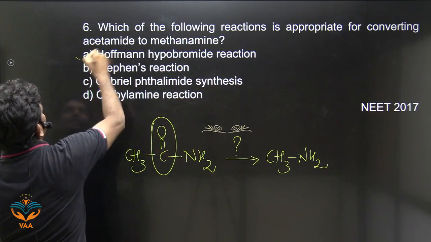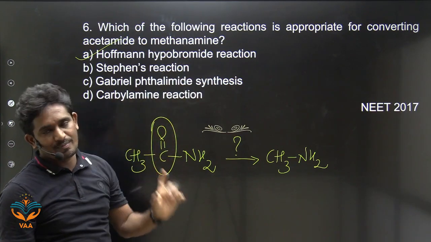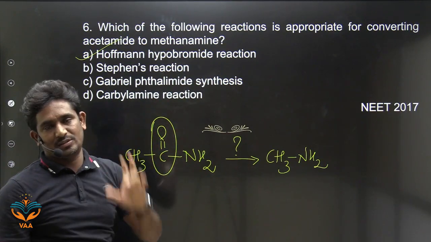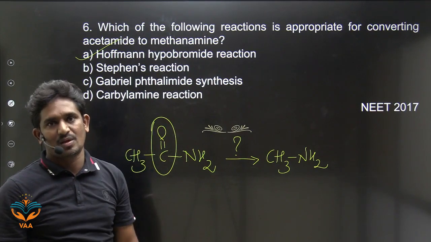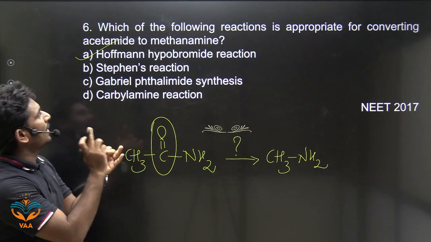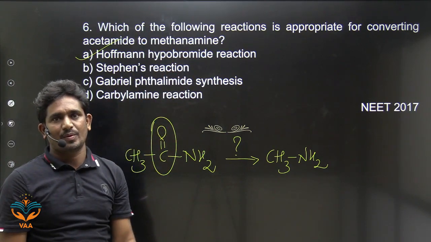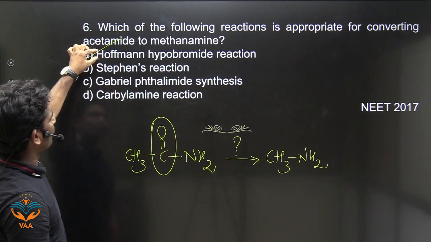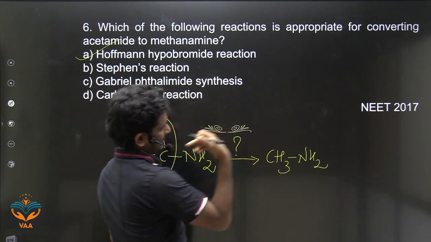Only one reaction, that is the Hofmann hypobromite reaction, or simply the Hofmann bromamide reaction, or the Hofmann degradation reaction. There are three names for this: Hofmann degradation, Hofmann bromamide degradation, and Hofmann hypobromite reaction. Okay, so this is the only reagent which converts this amide to amines.